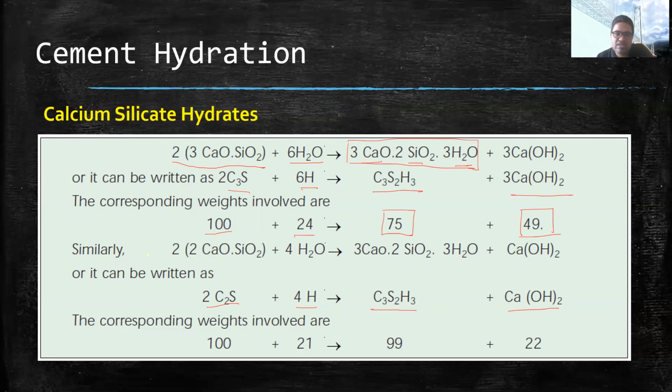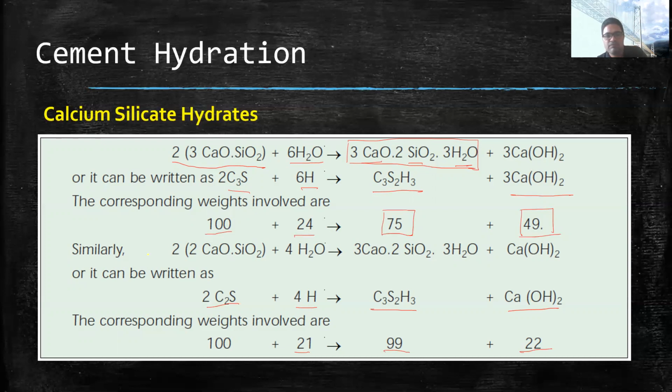But the difference is, when we add 100 units of C2S with 21 units of water, we get 99 units of CSH and 22 units of CaOH. This means C2S will give us more CSH as compared to C3S. But the only issue is that C2S reacts very slowly, while C3S reacts very fast.